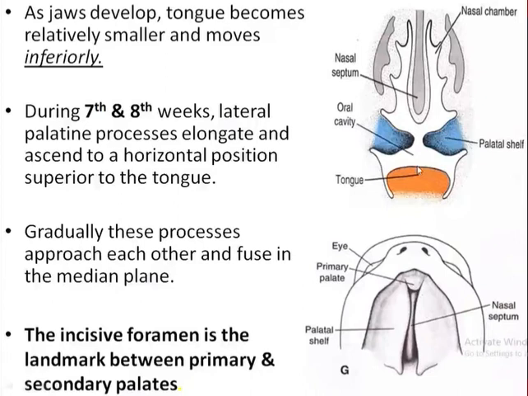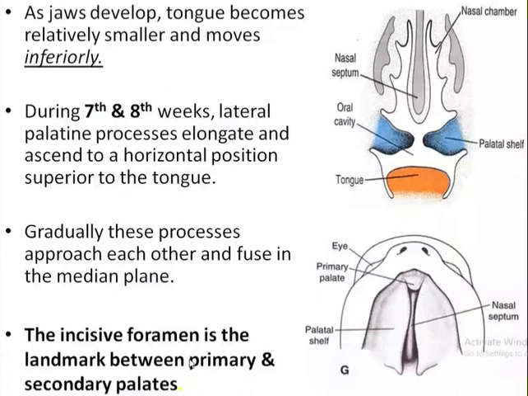Now, gradually, as these palatal shelves are elongating and projecting toward each other, these two processes approach each other and fuse in the midline. And as I've mentioned earlier, the incisive foramen is the landmark between primary and secondary palate. You recall the hard palate in the norma basalis. The part of the palate just in front of the incisive foramen is the primary palate, while the part behind is the secondary palate. The secondary palate is the largest one, while the primary palate is a very small section of hard palate which holds only the upper four incisor teeth.